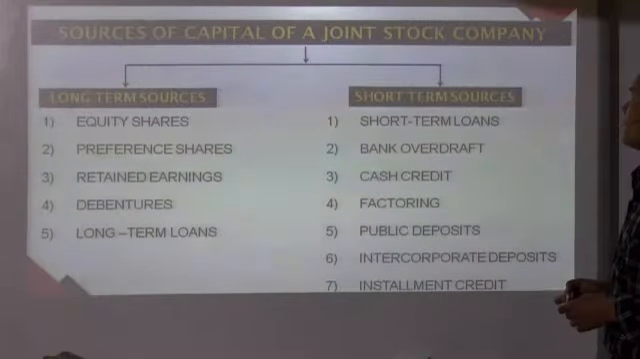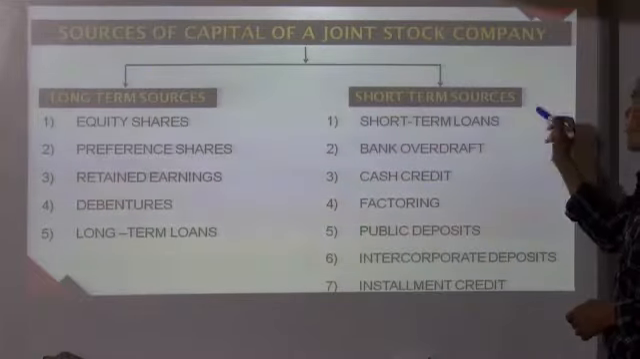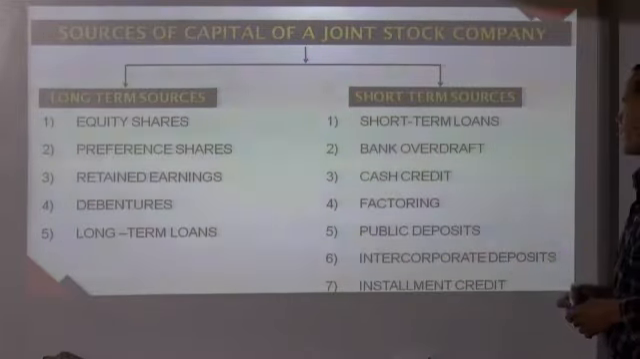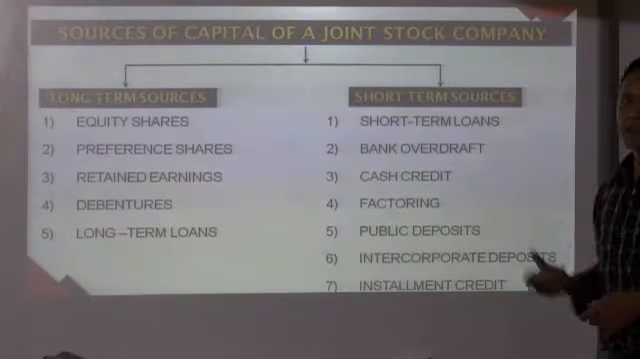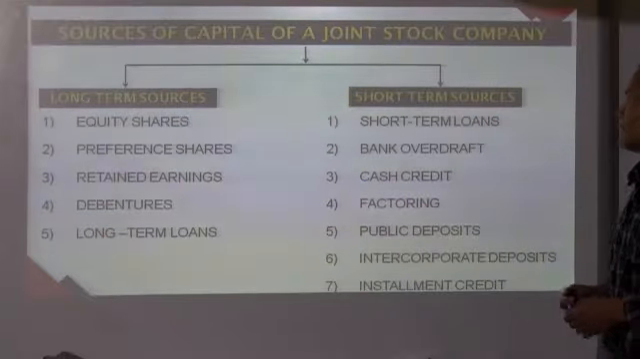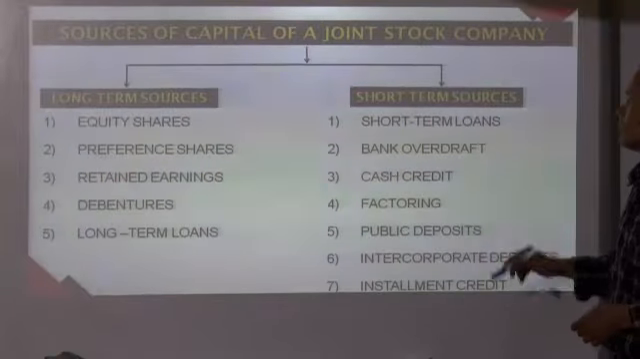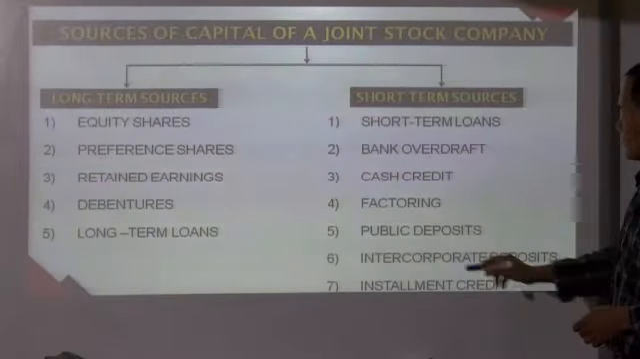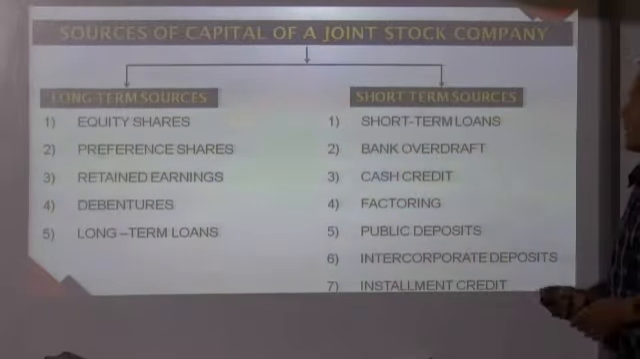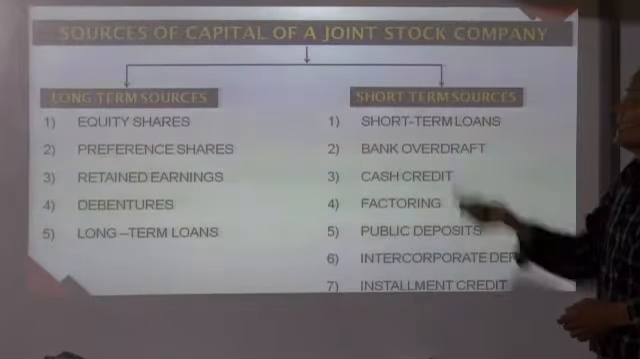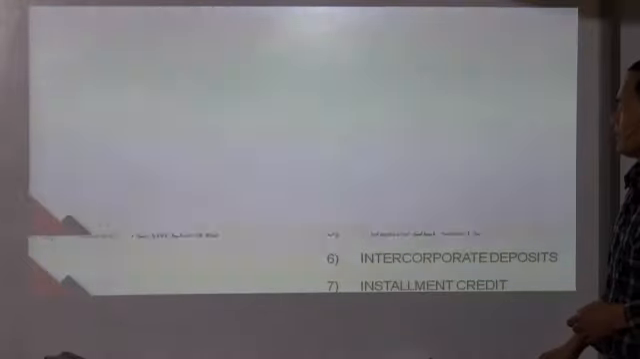At the same time, we will also understand various short-term sources of finance like short-term loans from commercial banks, bank overdraft, cash credit, factoring. So these are the 4 different ways by which a commercial bank provides financial assistance to a commercial organization. Okay? And we also understand about public deposits, intercorporate deposits, installment credits, and even customer advances. And today we will understand everything about the equity shares. Okay? So let's carry on.